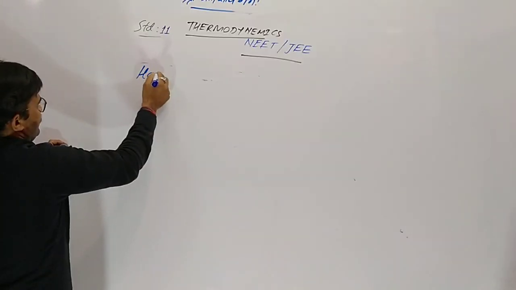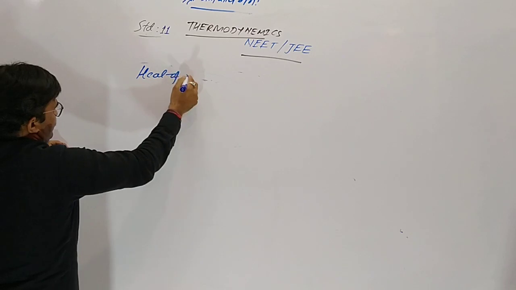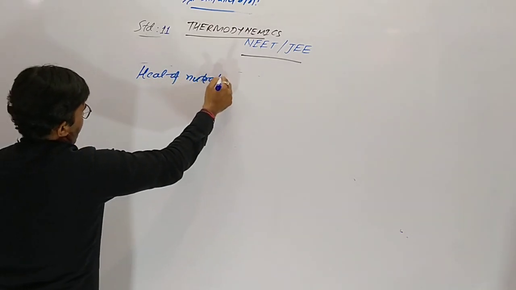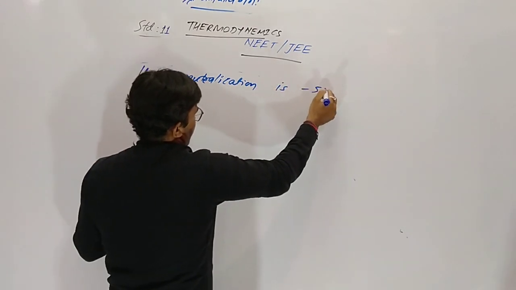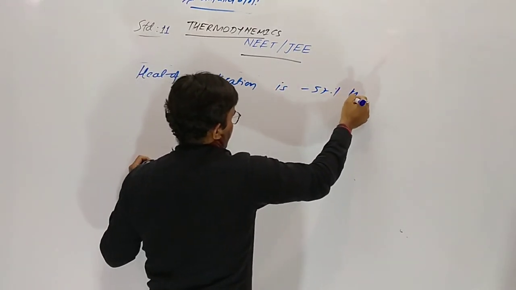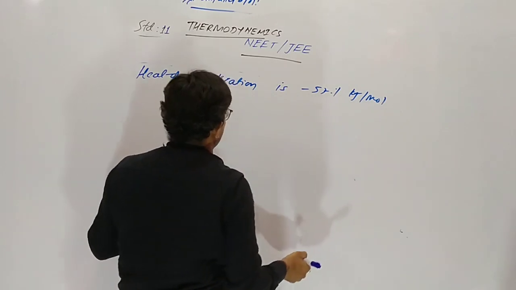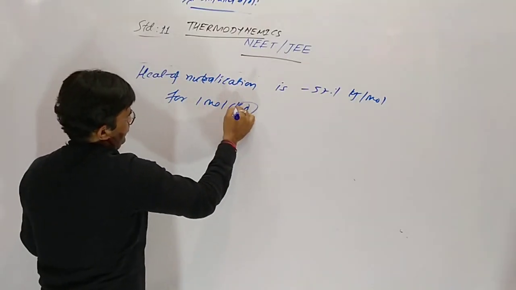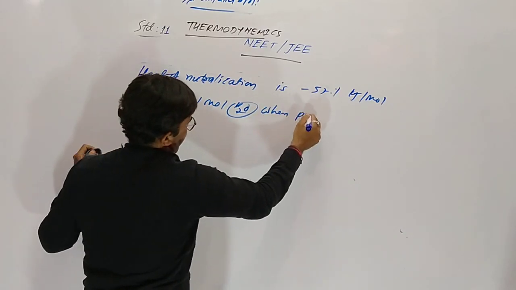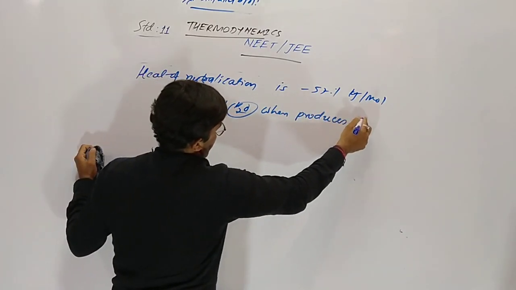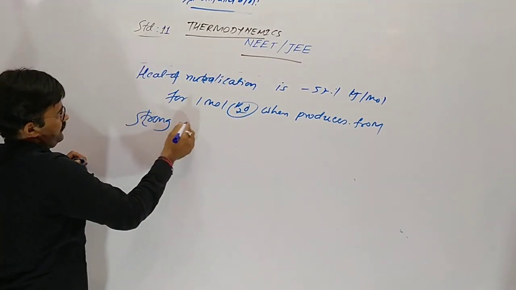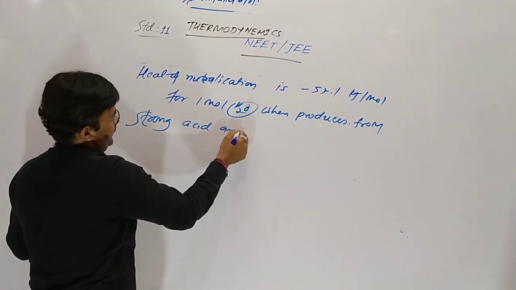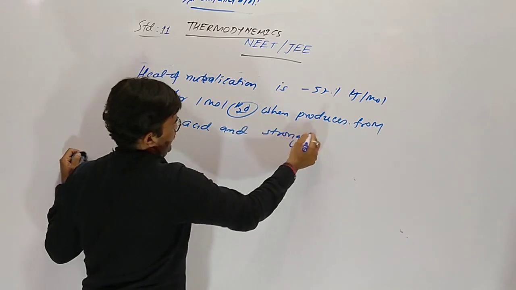Heat of neutralization is minus 57.1 kilojoule per mole for 1 mole water produced from a strong acid and a strong base.